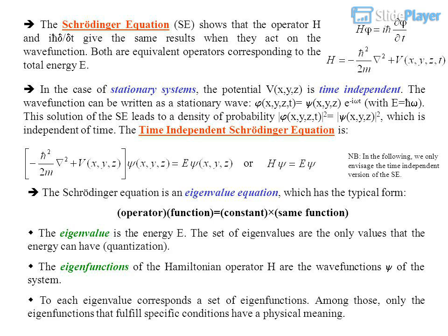The set of eigenvalues are the only values that the energy can have: quantization. The eigenfunctions of the Hamiltonian operator H are the wave functions of the system. To each eigenvalue corresponds a set of eigenfunctions. Among those, only the eigenfunctions that fulfill specific conditions have a physical meaning.